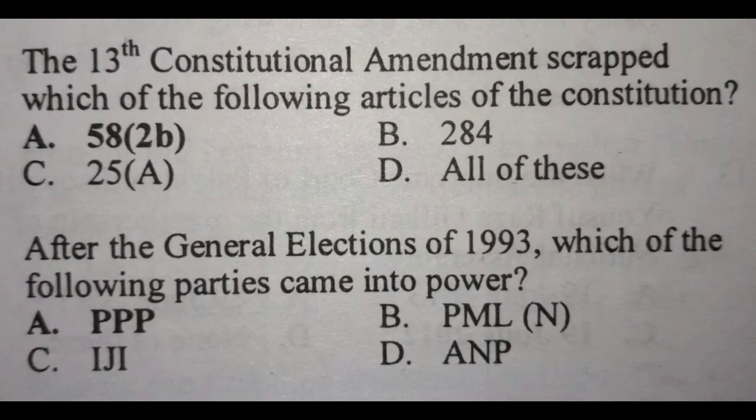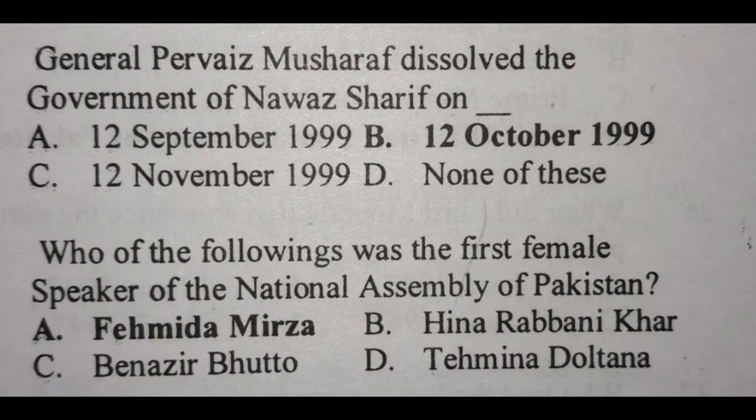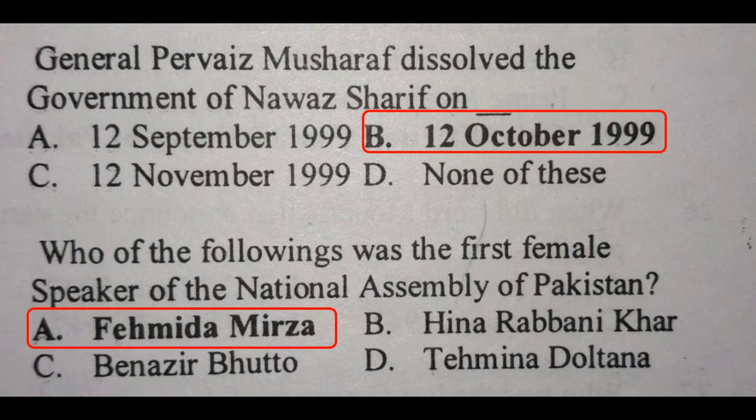Question: The 13th constitutional amendment scrapped which of the following articles of the Constitution? Answer is 58 2b. Question: After the general elections of 1993, which of the following parties came into power? Answer is PPP. Question: General Pervez Musharraf dissolved the government of Nawaz Sharif on. Answer is 12th October 1999.